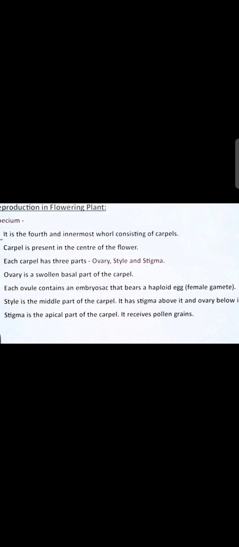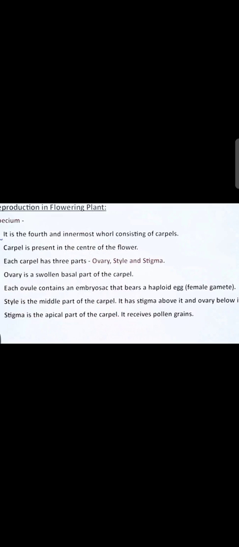At the end of the gynoecium there is a swollen part called the ovary, and each ovule has an embryo sac that bears a haploid egg. Students, haploid and diploid structures must be clear. As it is the ovary, it contains the egg cell, meaning the female gamete is present. Understood?